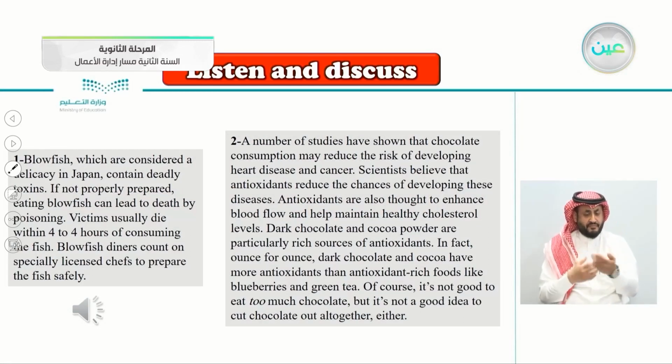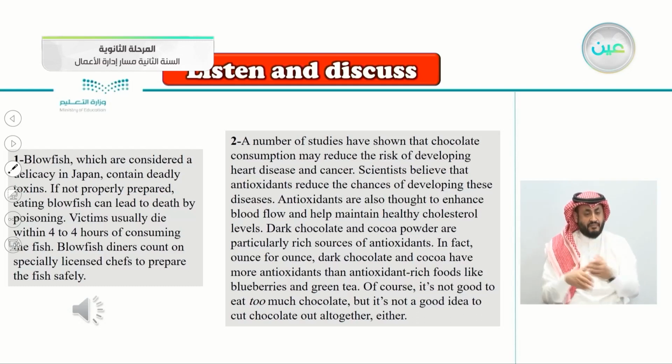Let's listen. 1. Blowfish, which are considered a delicacy in Japan, contain deadly toxins. If not properly prepared, eating blowfish can lead to death by poisoning. Victims usually die within 4 to 24 hours of consuming the fish.